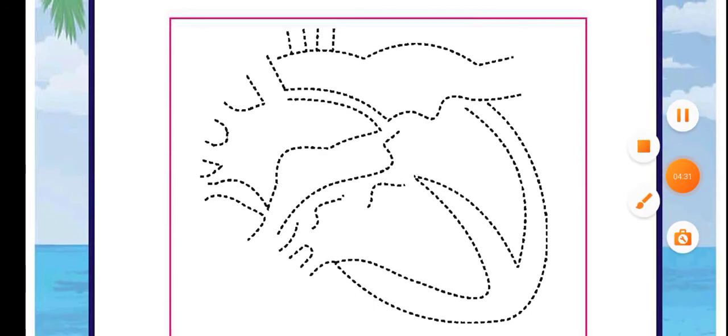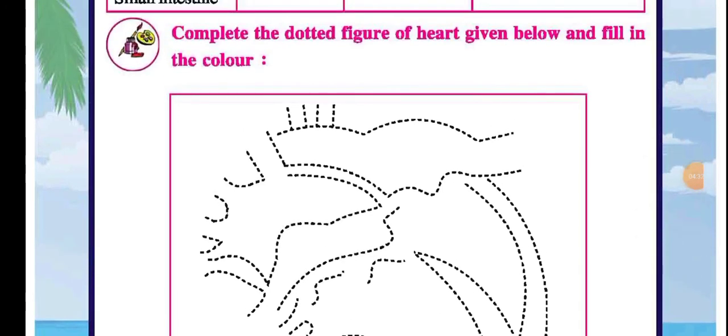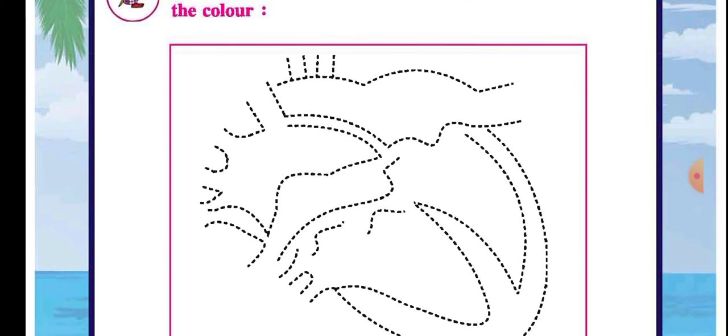This is the homework point. What are you doing? You are joining the dots of the heart given below and filling all this with different colors. Then you will get one of the best examples of a heart. Inside the heart there are many points also given here, that also we can use.